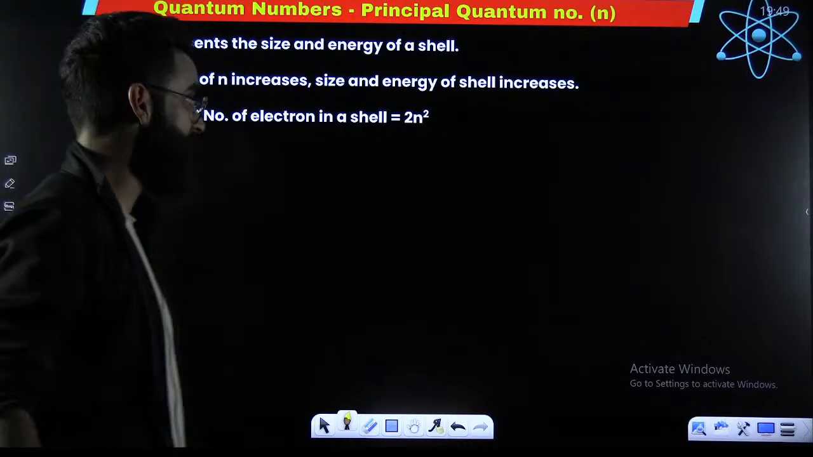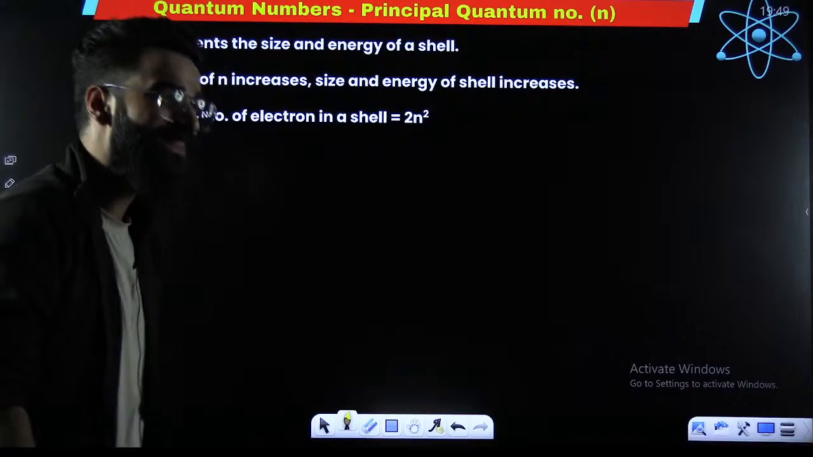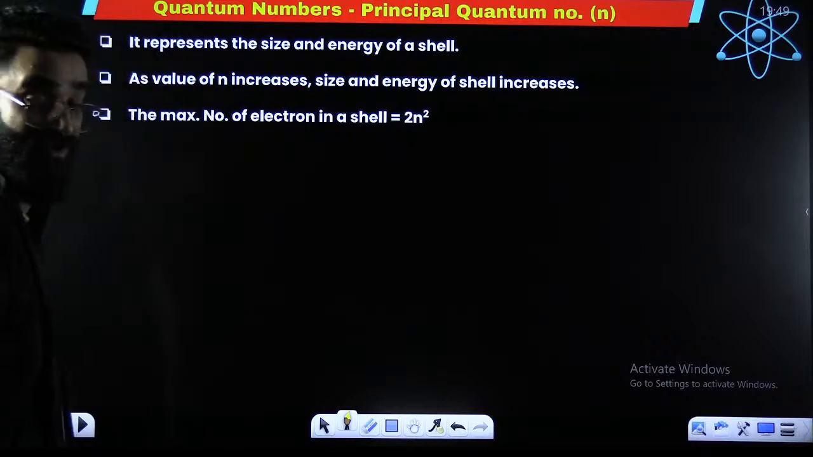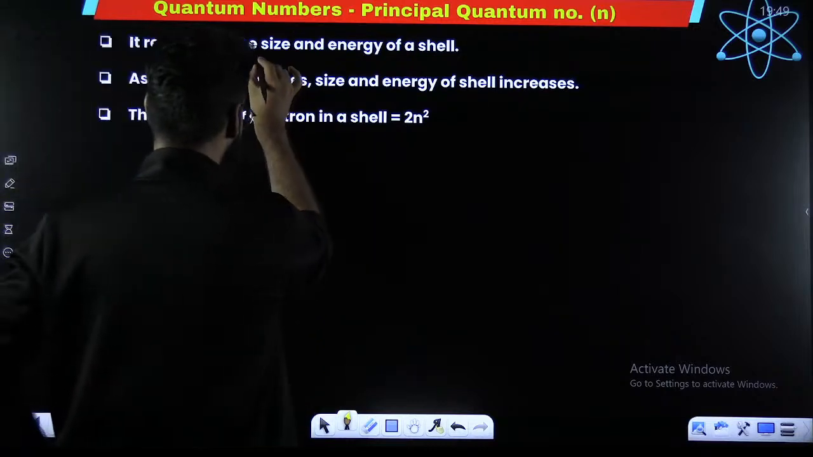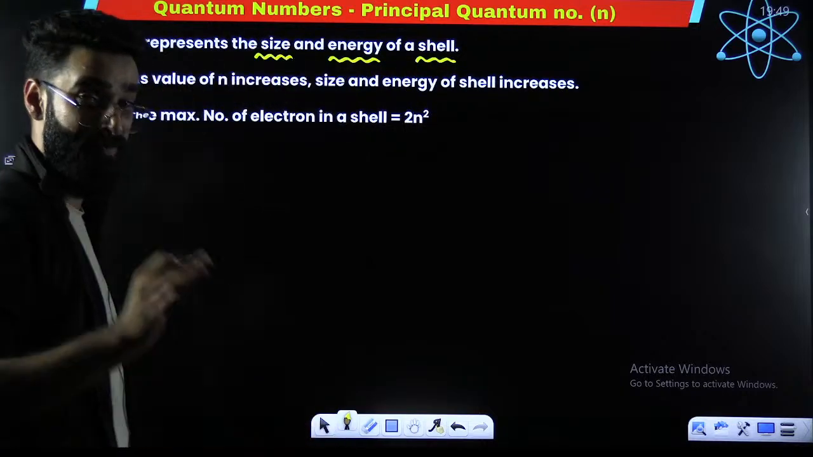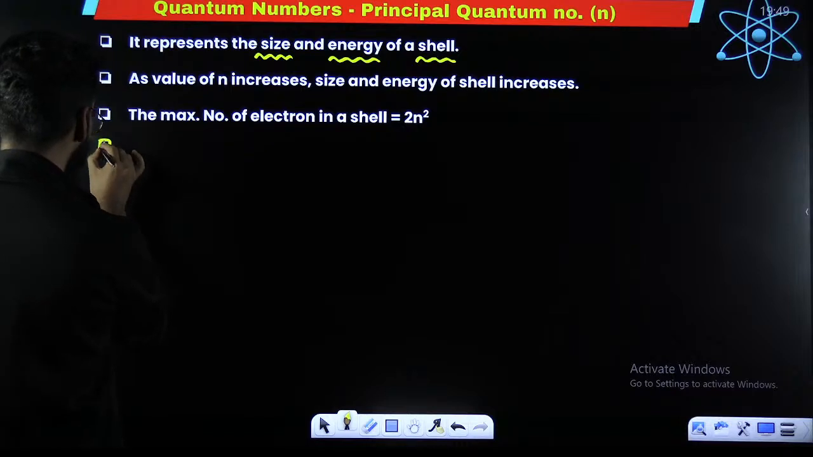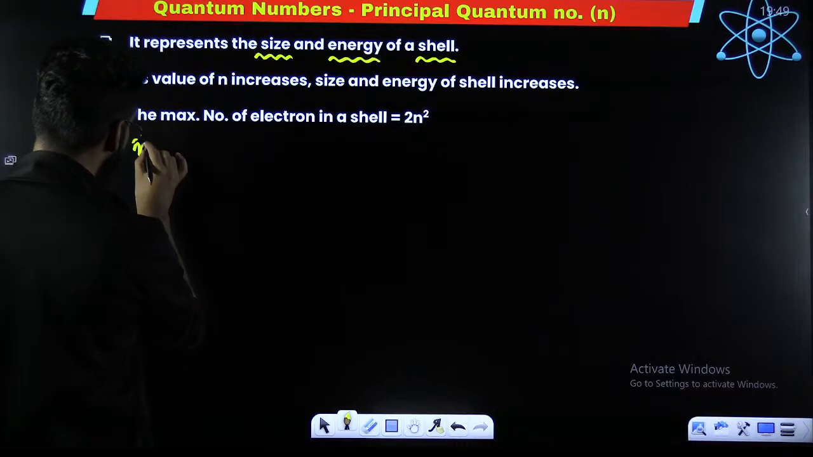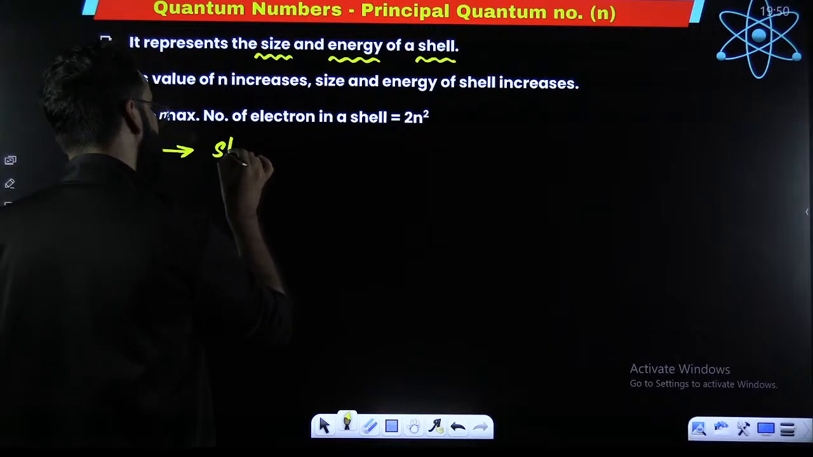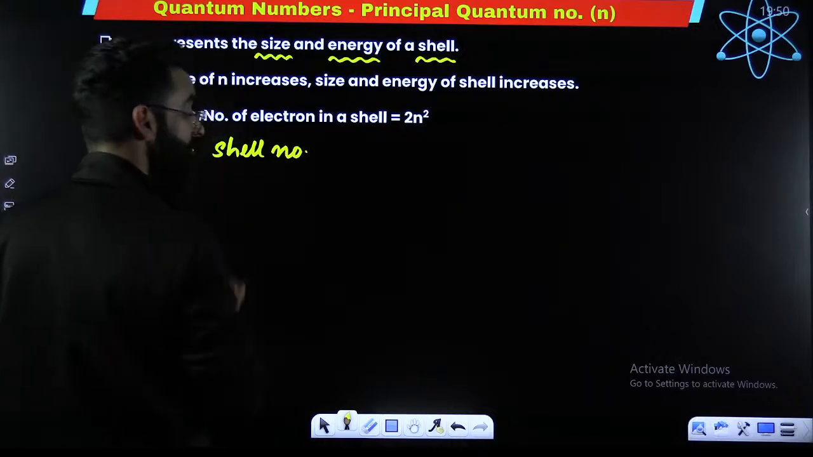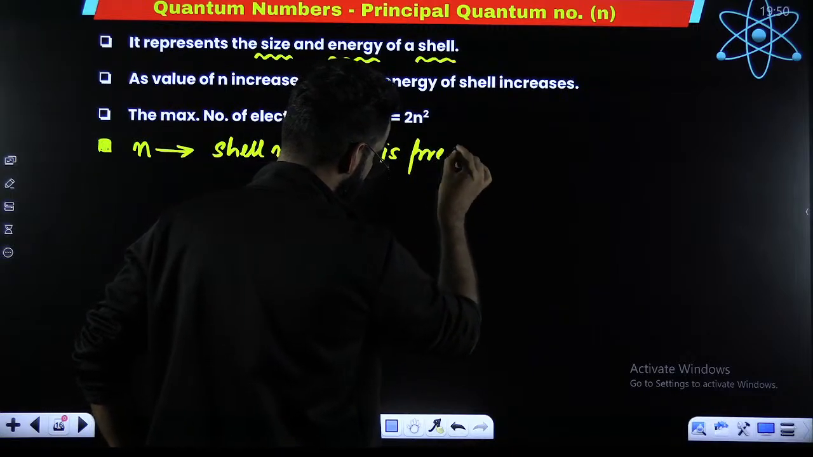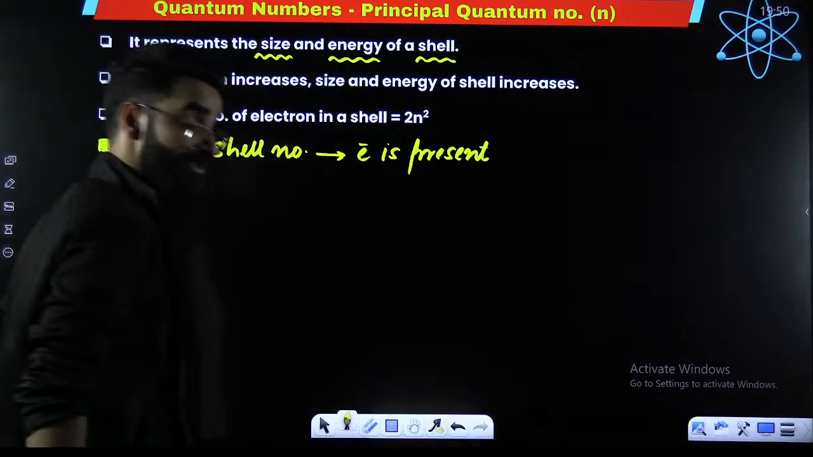Let's talk about the principal quantum number first. What kind of information does it give us? My dear students, the principal quantum number gives the idea about the size and the energy of the shell. Principal quantum number, which is your n, gives an idea about the shell number in which the electron is present.